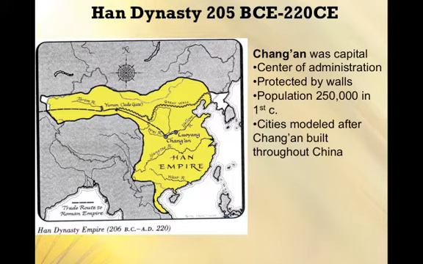So Chang'an, first of all, is their center of administration. The whole empire was really centered here, if you will. This is where the empire was governed from, as is true of the Roman Empire with the city of Rome as well, right? It had a bunch of walls protecting it. It was well fortified. The population is about 250,000 in the 1st century, which makes it one of, if not the largest city in the world at the time. And other cities were built throughout China off of the model of Chang'an.